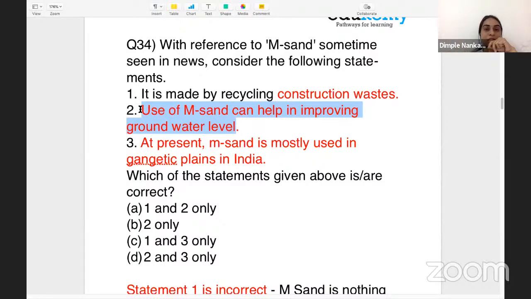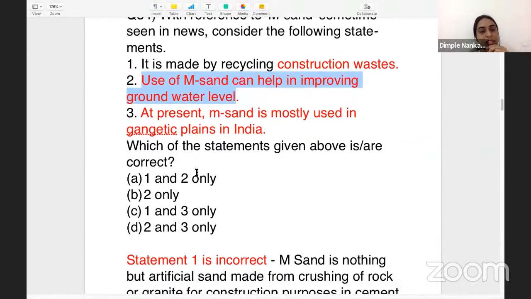the sands in the rivers, which will lead to improving the water level, because the sand acts as a filtration particle for the rainwater and actually increases the groundwater level below the ground. So that is why you need to develop the linkages and understanding between M-sand, sand mining, groundwater level, salinity, etc. So here the second statement is correct, right?